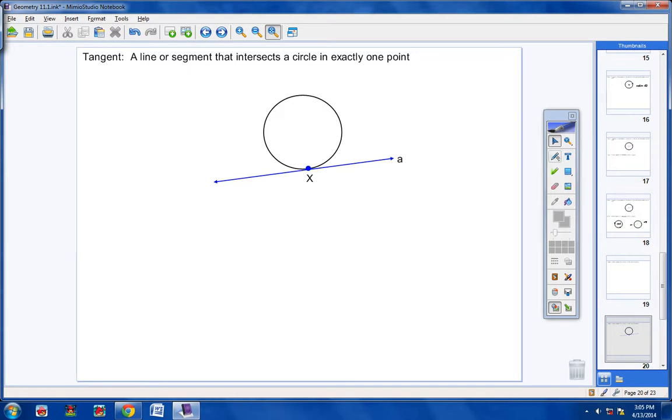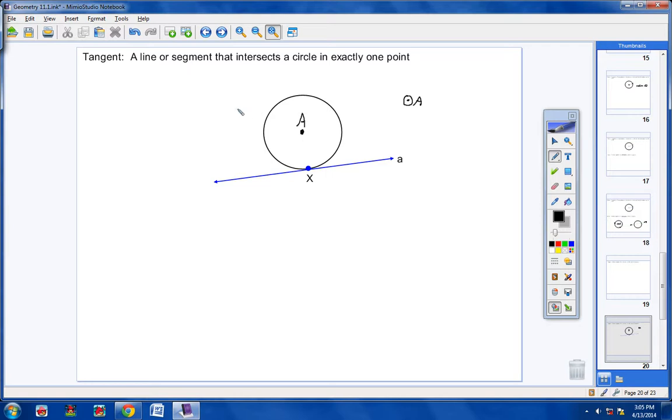We're going to go ahead and call this circle A. And by the way, a circle is always named by its center. So we're going to call the center of the circle A. And the symbolism would look like this. Circle A. Alright? So this is circle A. And notice how we have a line, we'll just call it line A. And notice how line A is moving in such a way that it intersects the circle in exactly one point right here. Okay, then it continues on.